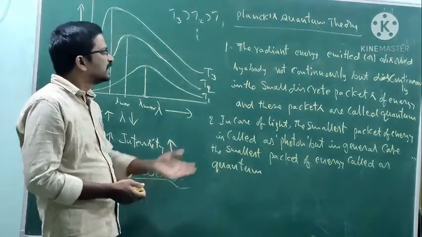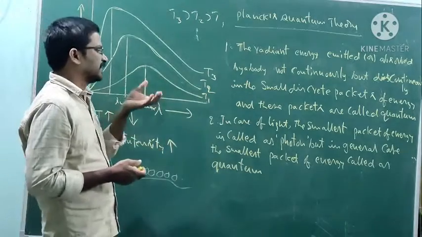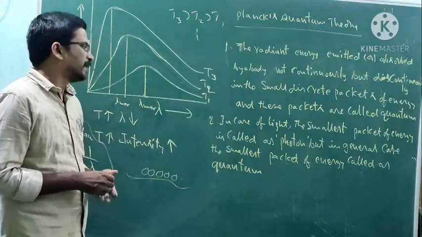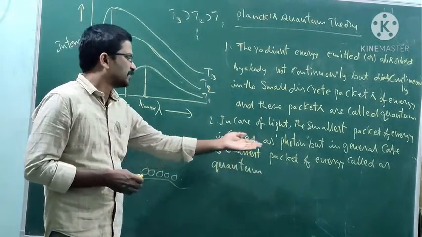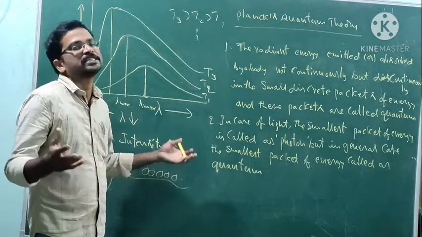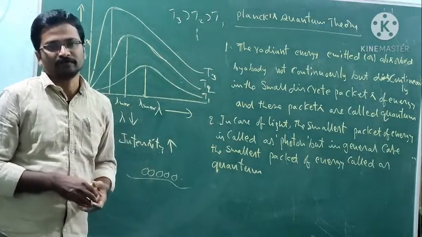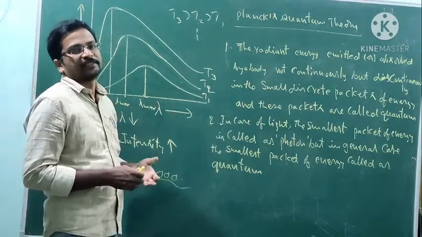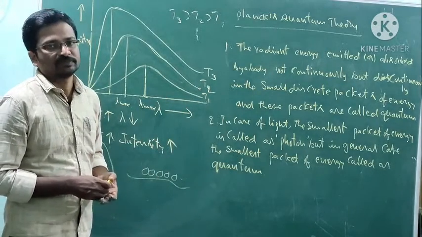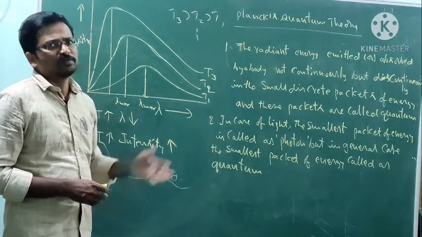The smallest packet of energy in case of light is known as a photon. But in the general case, the smallest packet of energy is known as a quantum. In general it is called a quantum, but in case of light it is known as a photon, meaning a packet of energy. Okay, these are two very important points, and there are some more points.